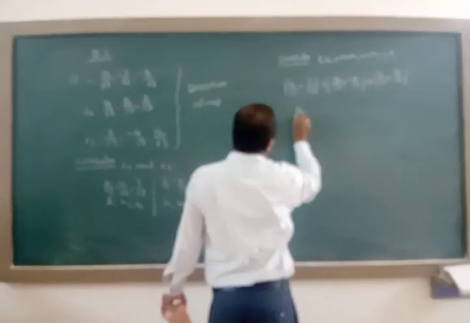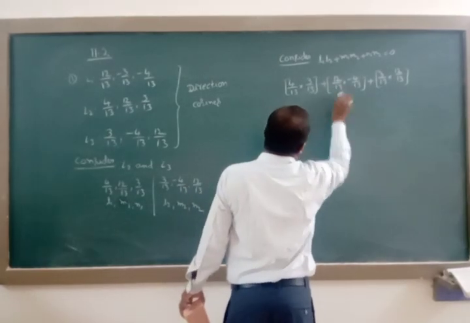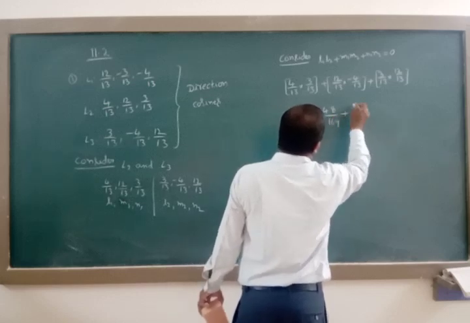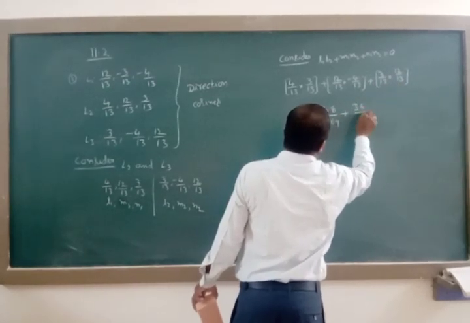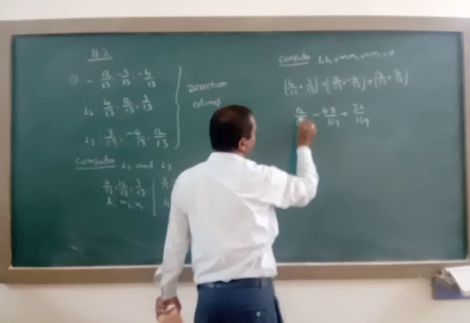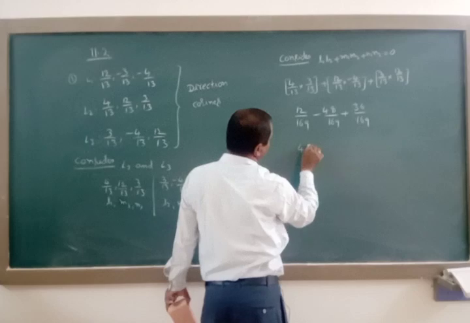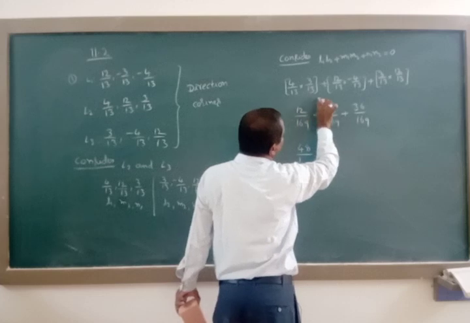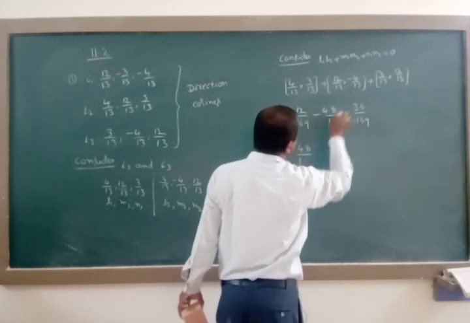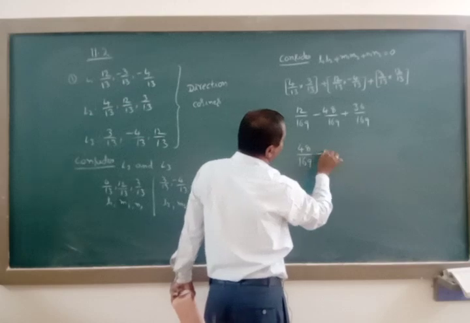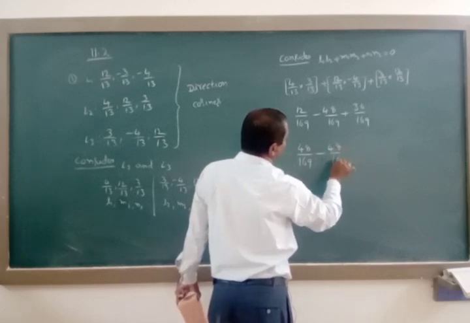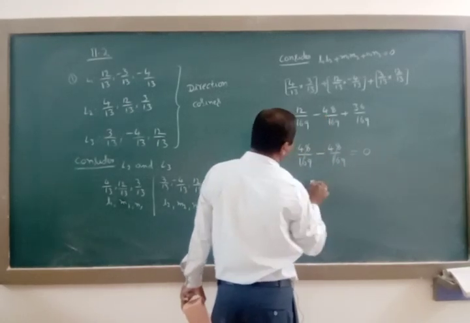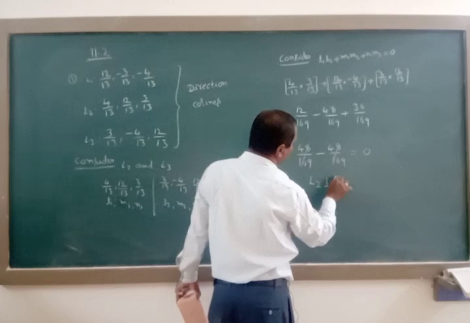That is 12 by 169 minus 48 by 169 plus 36 by 169. The denominator is the same, so directly we can add the numerators: 12 plus 36 is 48 by 169, the remaining is minus 48 by 169, and both get cancelled. The answer is 0. Therefore L2 is perpendicular to L3.